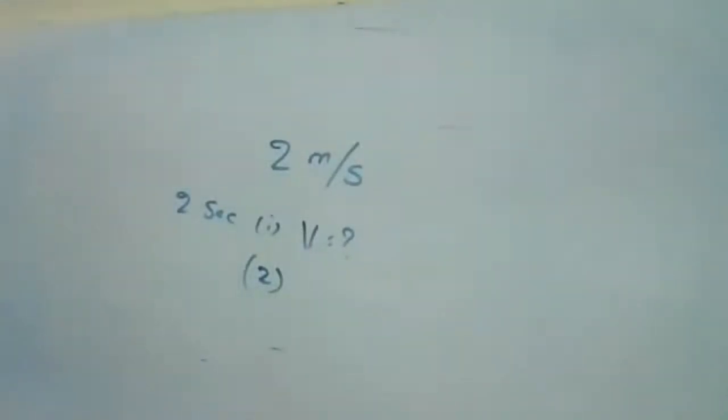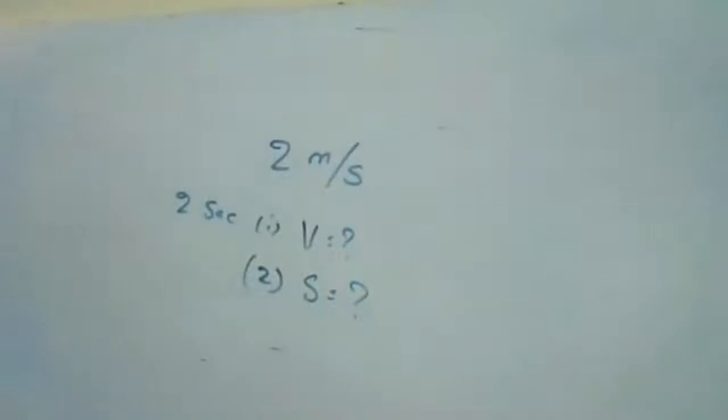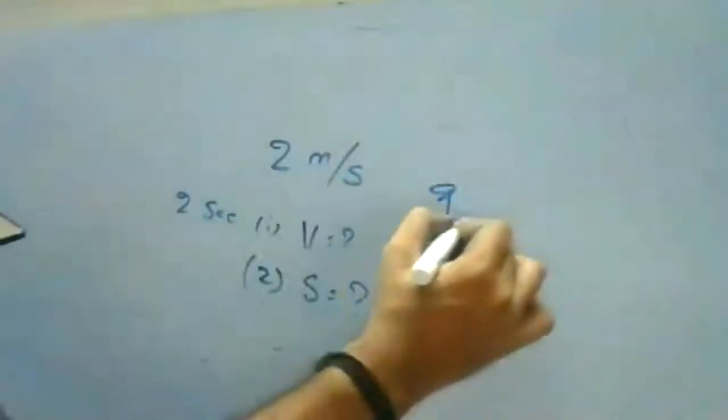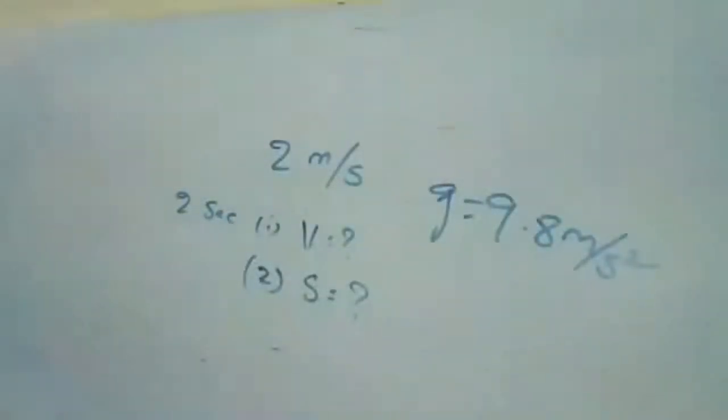In the second question, how far is it below the helicopter? That means we need to find the displacement. These are the two questions. And take g equal to 9.8 meter per second square.